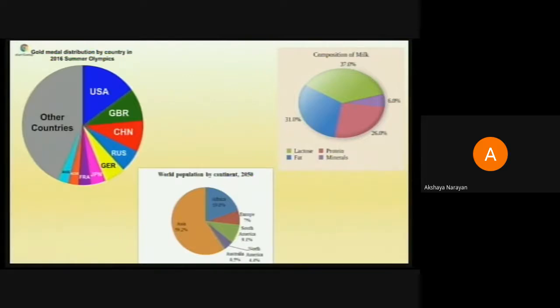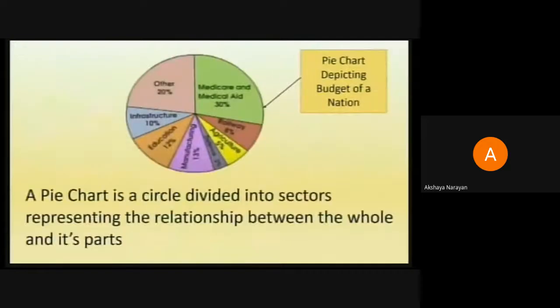It is always giving you the relationship between the portions of the circle and the entire circle. So I have another beautiful pie chart here for you. It is depicting the budget of a nation when it was planned. Again, we are seeing that the green area, that sector, is the largest one there. So if the circle represents the budget of the nation, we can clearly say that the allocation for Medicare and medical aid is the maximum in the budget of that nation. So again, here what are you trying to see? You are trying to see the relationship between the sector which is taken and the complete circle. So a pie chart is a circle divided into sectors.